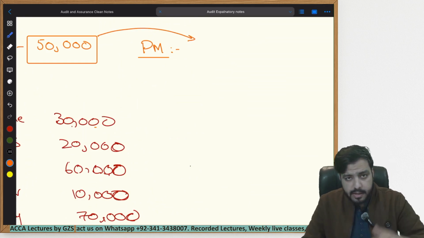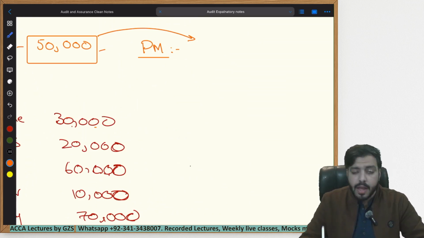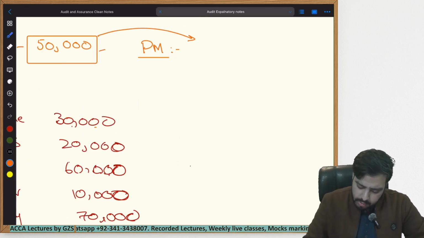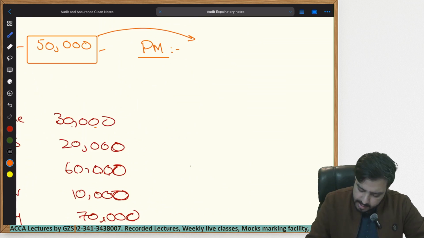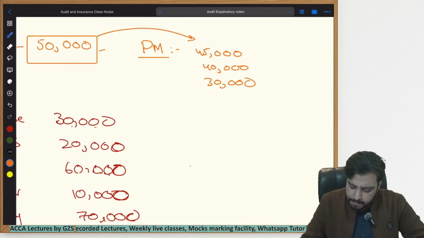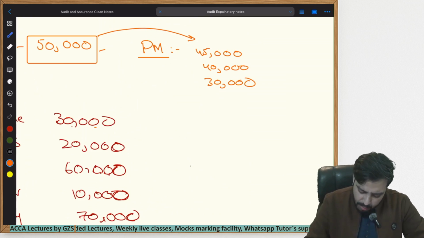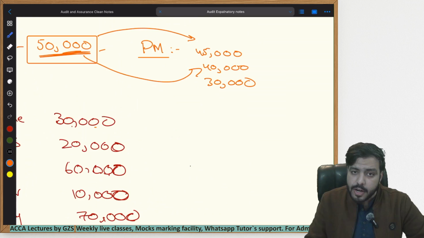So if your materiality, let's say within this question, is 50,000, the auditor within practical life will also reduce the performance materiality, will reduce this materiality, let's say to 45,000 or 40,000, or he can reduce it to 30,000, whatever the case is. But performance materiality is based upon this amount that you have already selected, and you further reduce it down, refine it down to calculate an even lower amount.